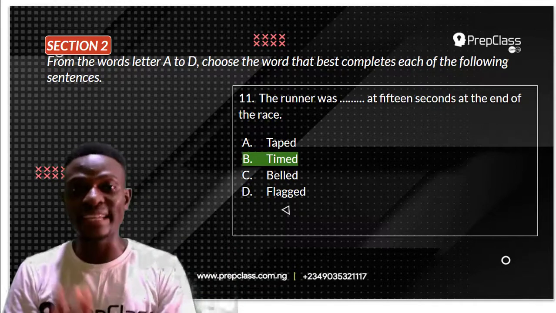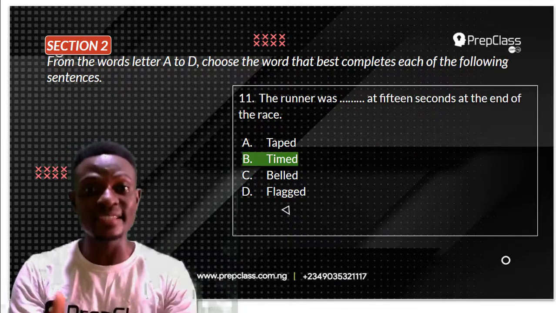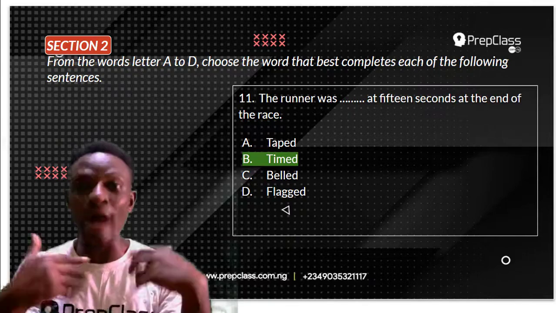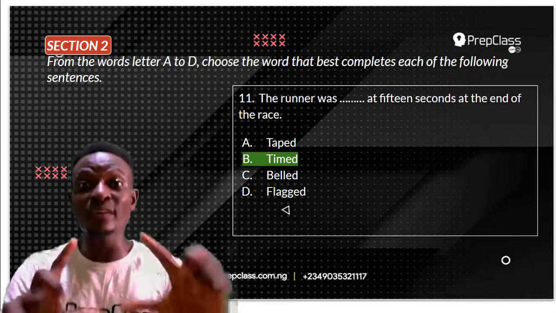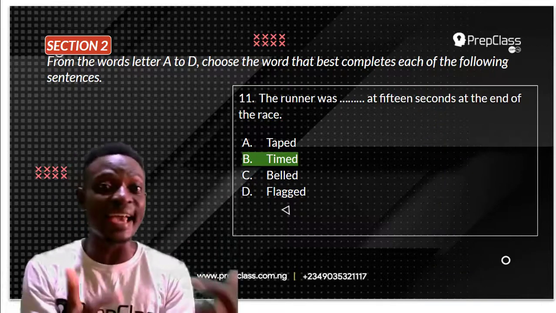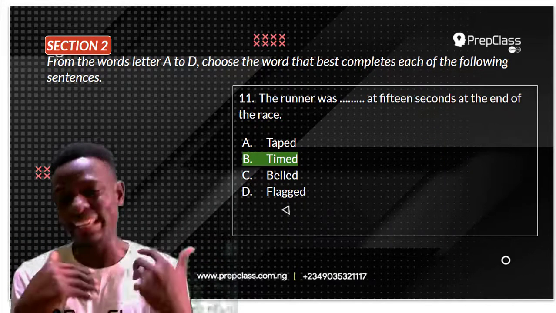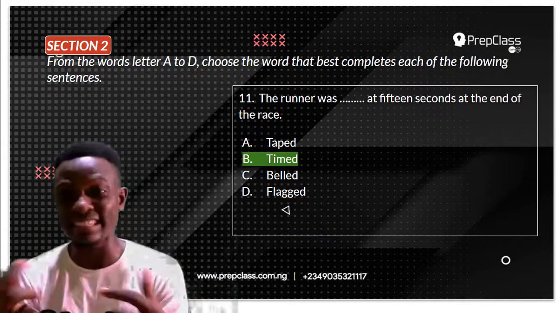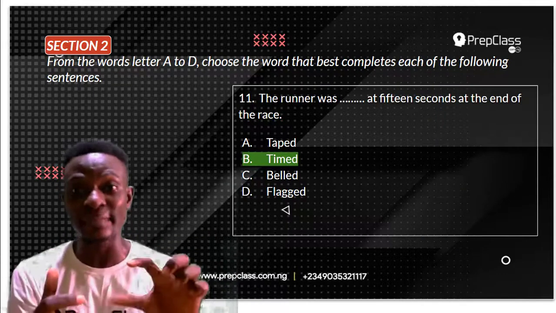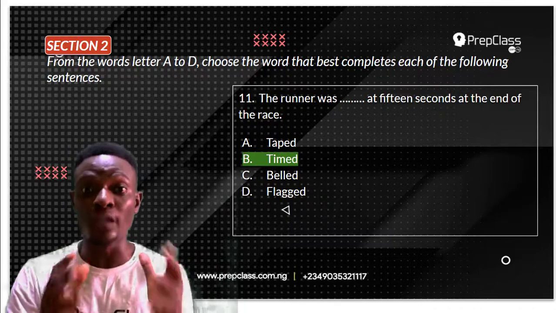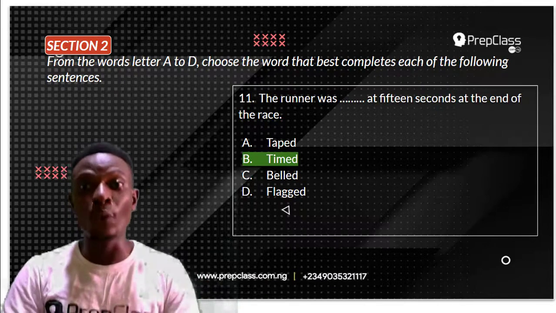Now, for those of you that were involved in inter-house sports competitions in school, when you compete in a race, at the end of the race, there's a particular time allotted to you. That is how long it took you to run that race. So, the runner was timed at 15 seconds. Now, Usain Bolt, who holds the record for the fastest sprint, in 2009 ran 100 meters in 9.58 seconds. So, a runner is always timed.